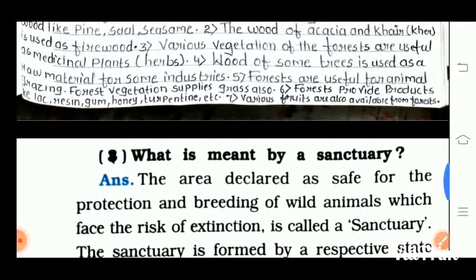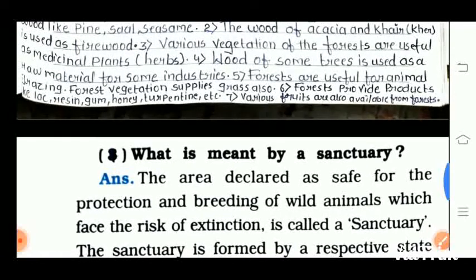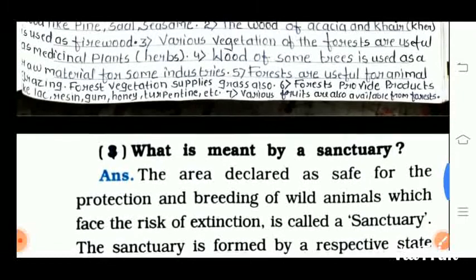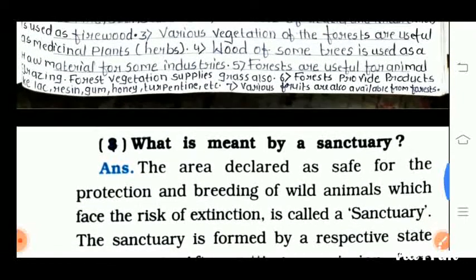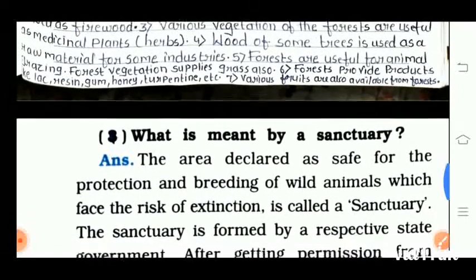Forest vegetation supplies grass also. Sixth point is forests provide products like resin, gum, honey, turpentine, etc. Okay. Seventh point is various fruits are also available from forest.